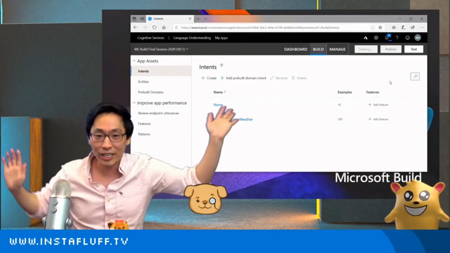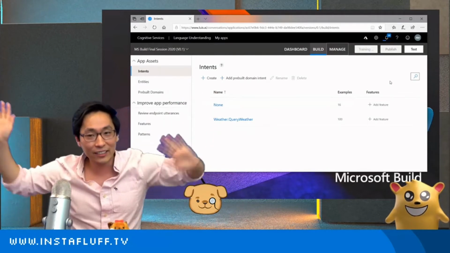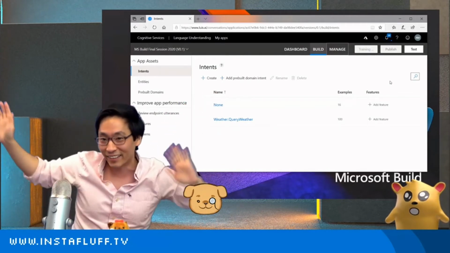We have to do the training dance. This is the AI training dance, kind of like the rain dance, but train dance. Get it?